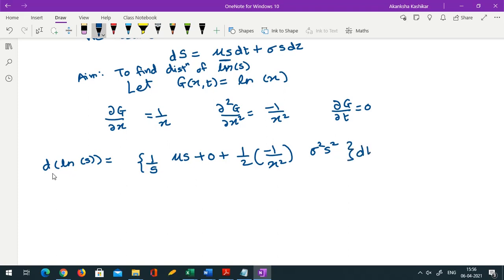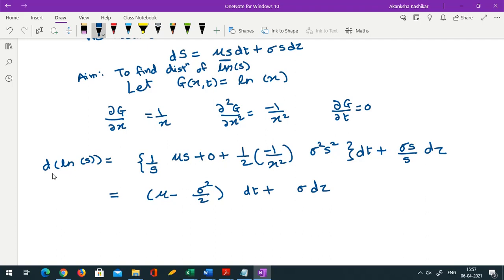This into dt plus sigma S by S dZ. Okay, I am just using Ito's lemma, nothing else. No complicated calculations. So if I cancel out a few things and take things common, what I get is mu minus sigma square by 2 dt plus sigma dZ.